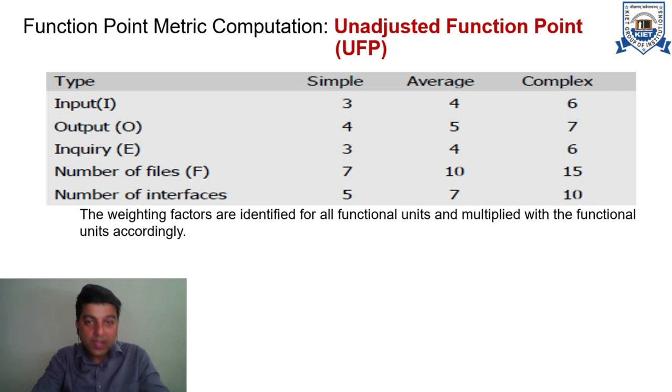In the same way, all the 5 functional units, based on their complexity of implementation, whether they are simple, average or complex, have been associated with certain quantum values as shown in this table. These are also called weight factors. These weight factors are used in order to calculate the function point of any software development problem.